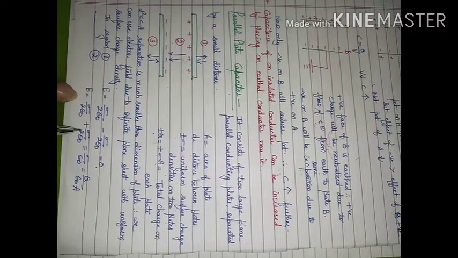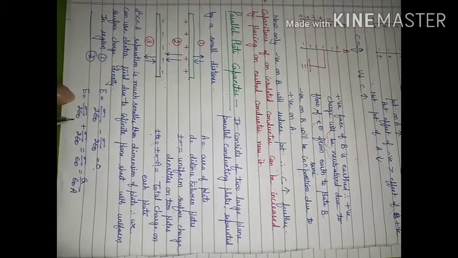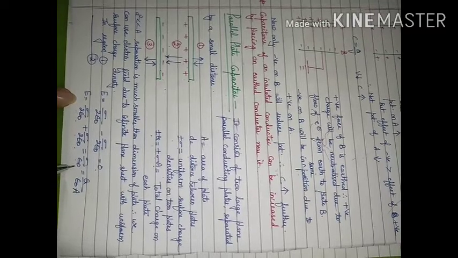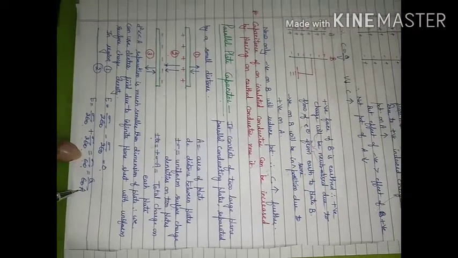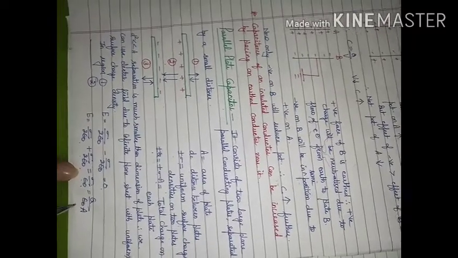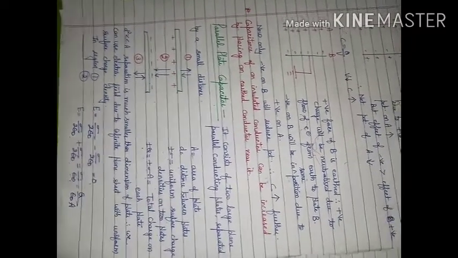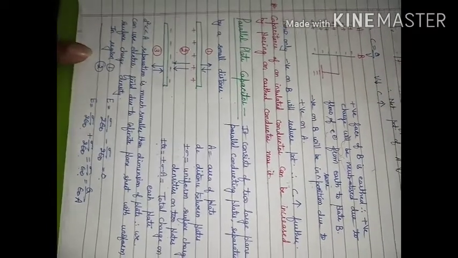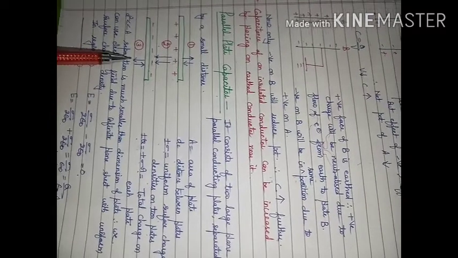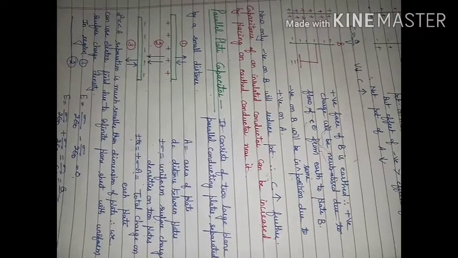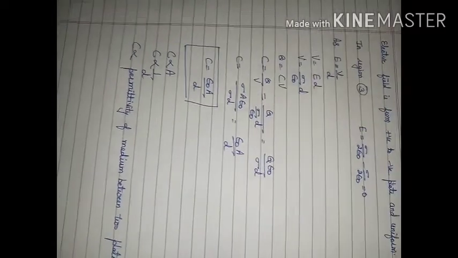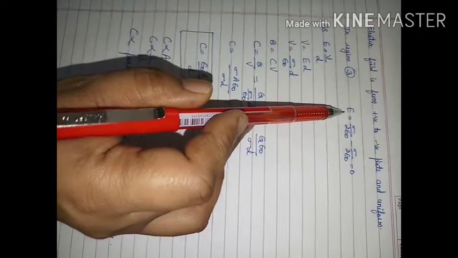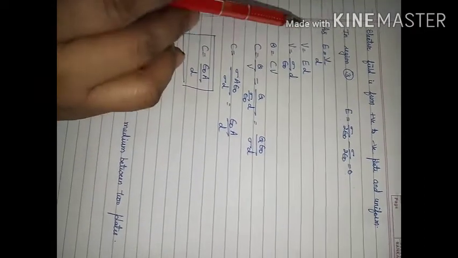So the net electric field will be sigma upon 2 epsilon naught plus sigma upon 2 epsilon naught, which is equal to sigma upon epsilon naught. And sigma is charge divided by area, so this will be equal to Q divided by epsilon naught A. If I consider the electric field present in this region also, the electric field will come out to be 0, because both will be equal but pointing in opposite directions. So the electric field in region 3 will come out to be 0.